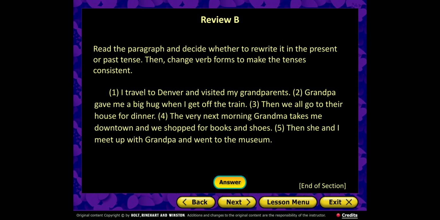Review is the same as a kind of homework. It says here, read the paragraph and decide whether to rewrite it in the present or the past. Then change verb forms to make the tenses consistent. For example, I traveled to Denver and visited my grandparents. Shall I say I traveled and visited, or I travel and visit? This is a question. You need to do it.